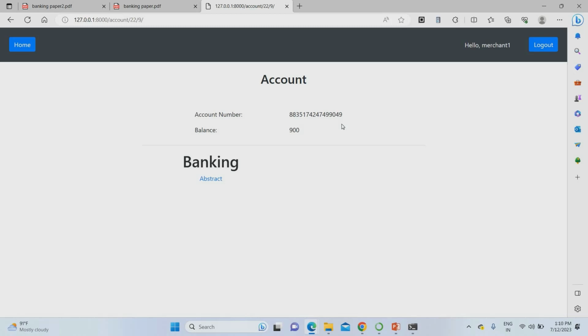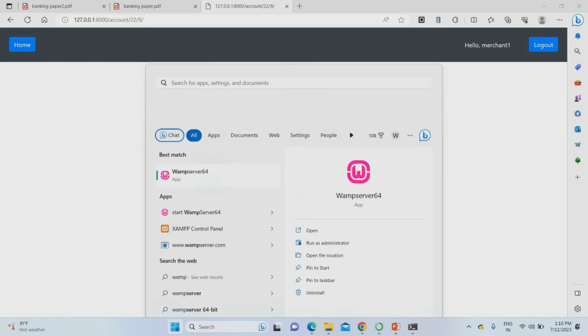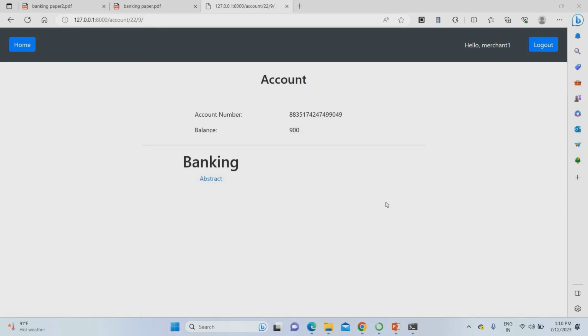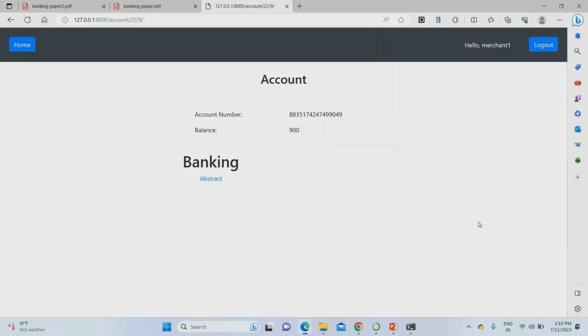See the things. For accessing this project's database, what you have to do is have the WAMP server. I'm just opening my WAMP server. So this is the database of the project. This is the complete database. This database is completely maintained by the admin. So only the admin has access to this database.